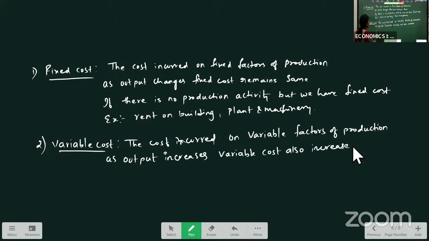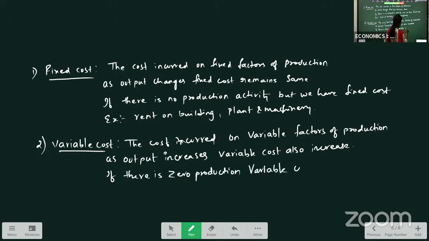And one more point you can write here: if there is zero production, variable cost is also zero. Why is variable cost zero? Because when you are not doing any production, you won't take any raw material. You won't take any labor. So when there is zero production, variable cost will be zero.